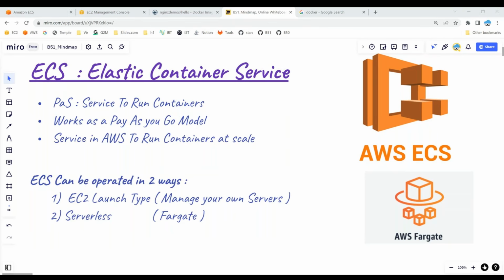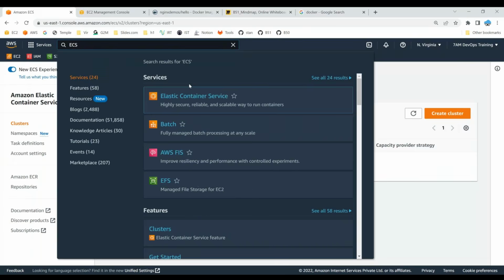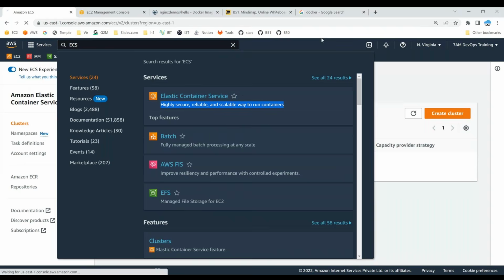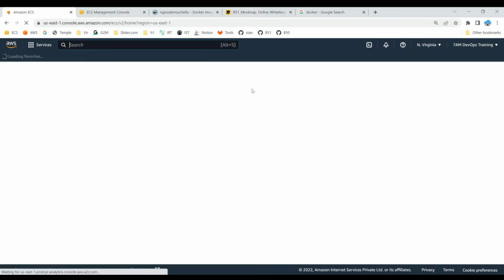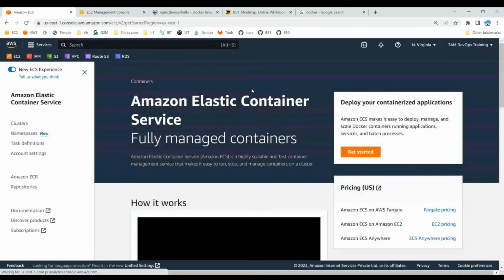Without wasting any time, let me go to AWS. So for example, I'm already in the ECS panel. If you are not in the ECS panel, just search for ECS. ECS is a highly secure, reliable, and scalable way to run your containers. Click this. Okay, so Amazon Elastic Container Cluster.